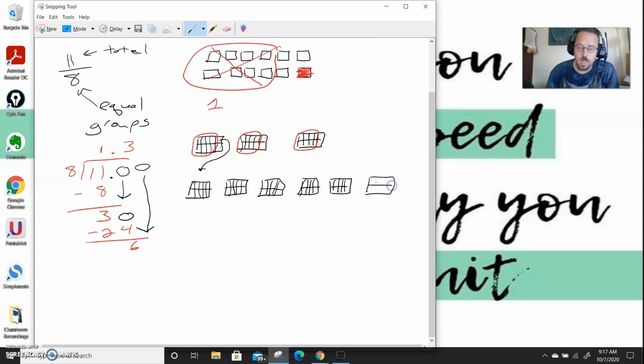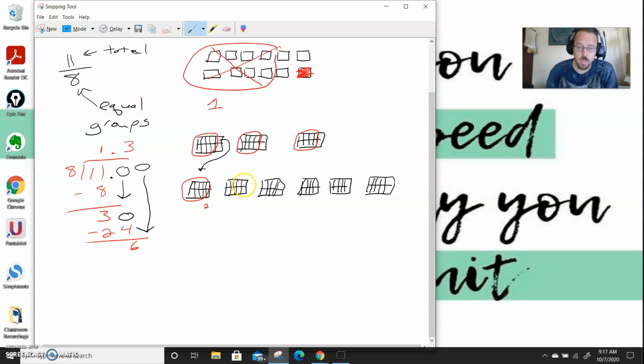And I'm just going to keep doing this process over and over again. If I ever get to a point where my remainder, my leftover, is the same as any step above it, that means that I have a repeating decimal, and it's just going to repeat over and over again. I'm going to finish this one so you can see that this one ends. I have one group of 8, 2 left over right there.